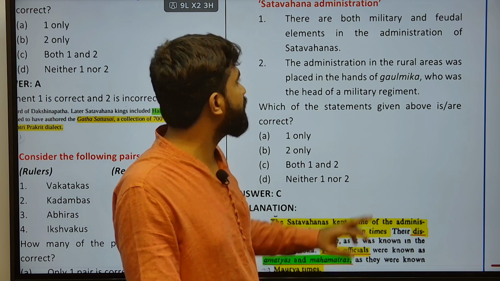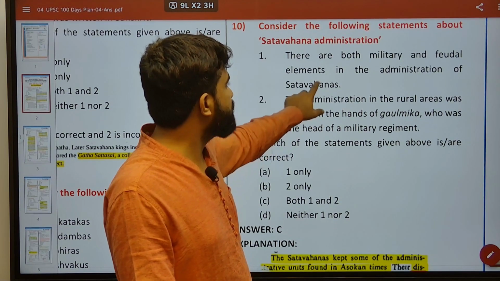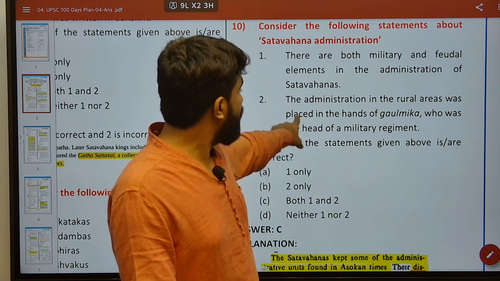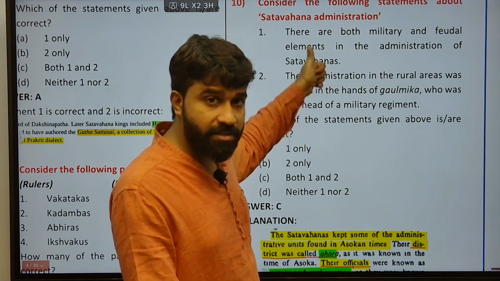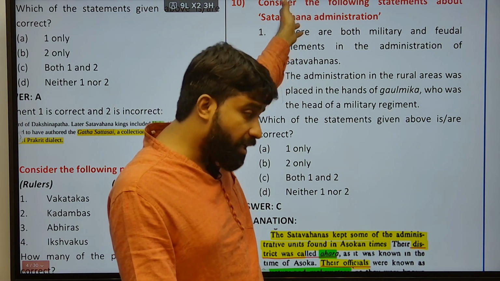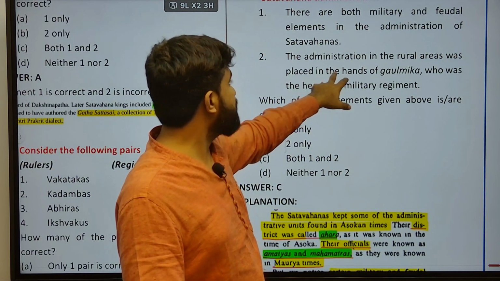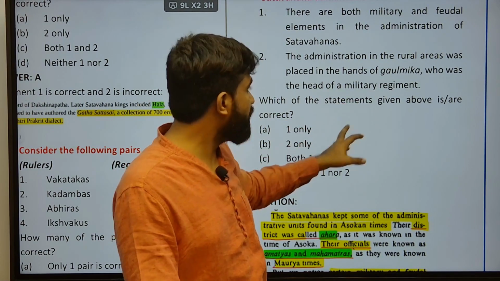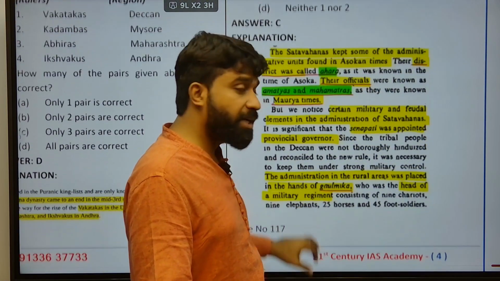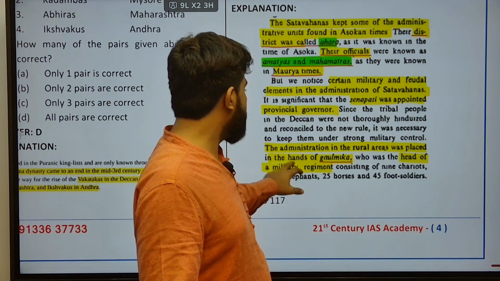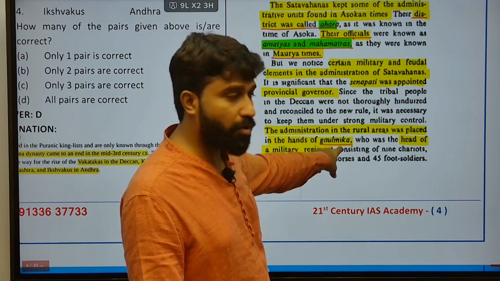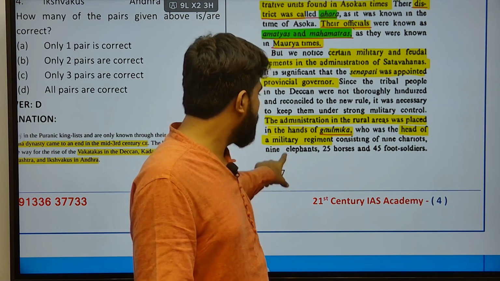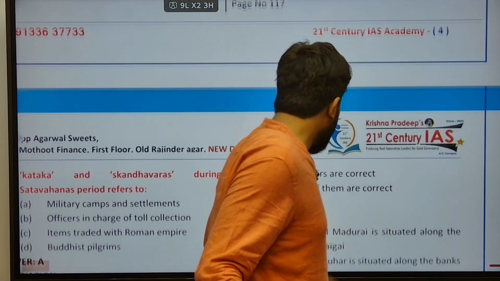Both the statements are correct. Here, Satavahana administration had both military and feudal elements, and they followed a system which was imported from the Mauryan dynasty. Next, administration in rural areas was placed in the hands of the Golmika, the head of that village military regiment, consisting of various chariots, horses and foot soldiers as well.